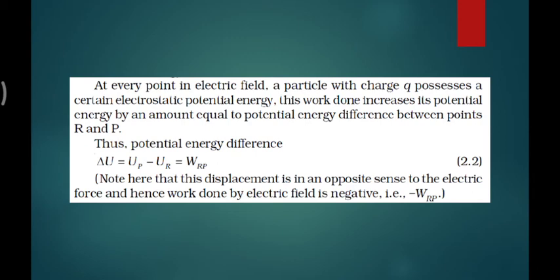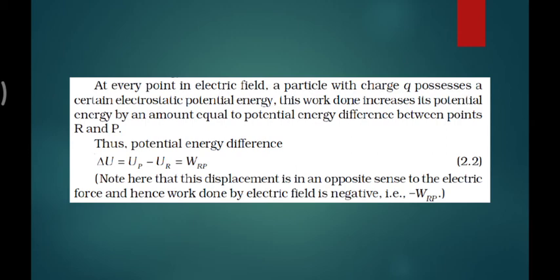It means the potential energy UP will be more. That's why I take the subtraction UP minus UR, and that is nothing but the work from R to P. Exactly that much work you need to do. That is the work energy theorem that we already saw.